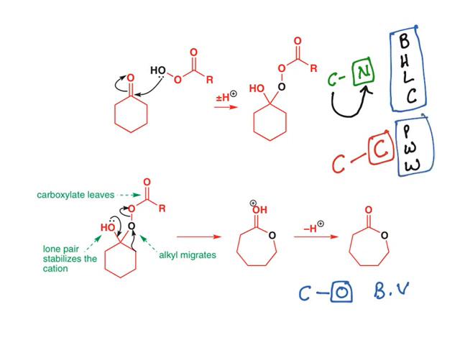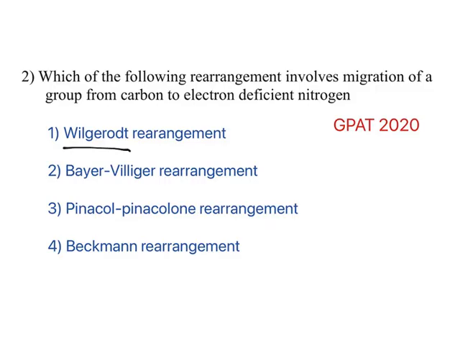You need to remember these things. If it is carbon to electron deficient oxygen, it is Baeyer-Villiger. If it is carbon to electron deficient nitrogen, Beckmann, Hofmann, Lossen, Curtius. If it is to carbon, Pinacol-pinacolone, Wolff, Wagner-Meerwein. So these are all the rearrangements you have in the GPAT syllabus, and this question is based on that.